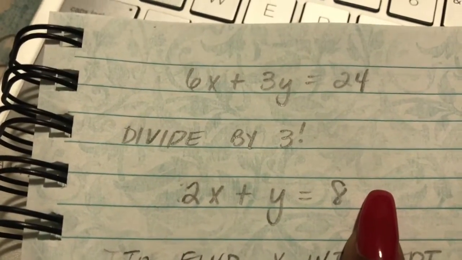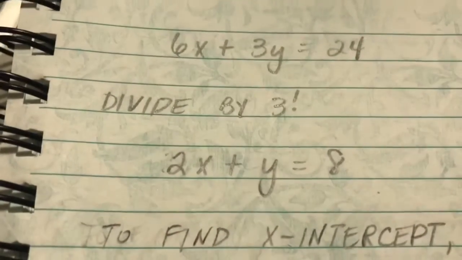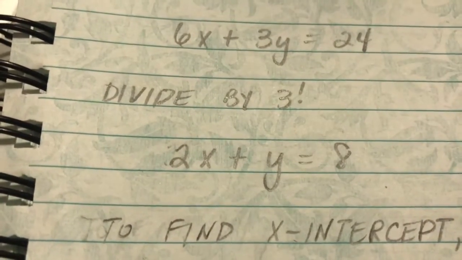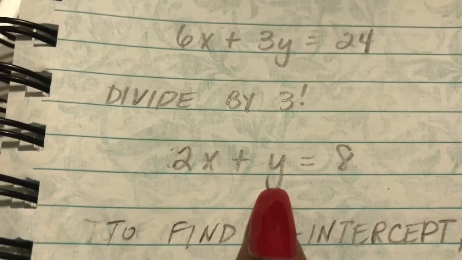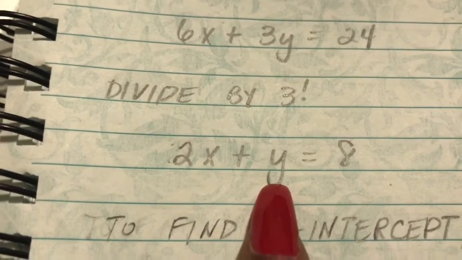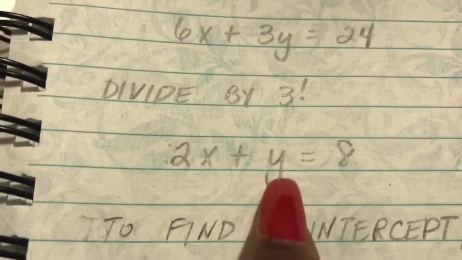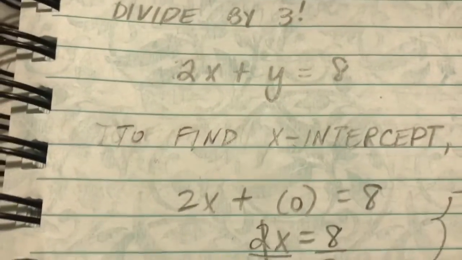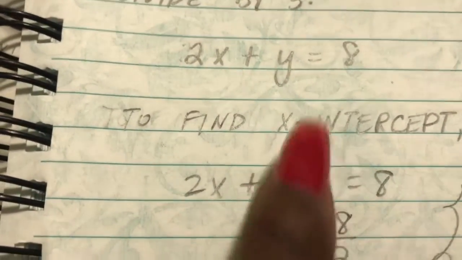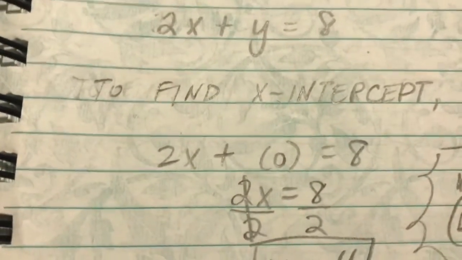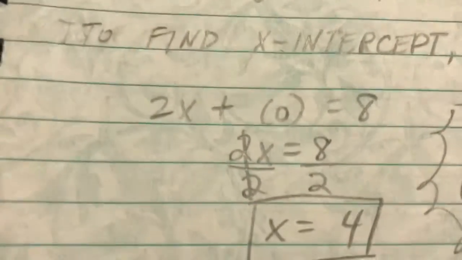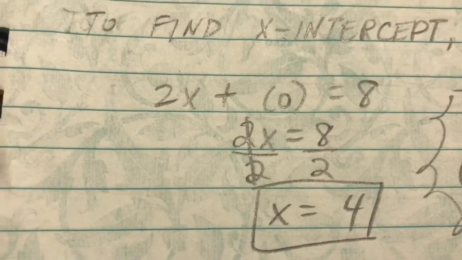Alright. Now, in order to find the x-intercept, all we got to do is make y 0. And I'll tell you why at the end. So if I plug in 0 for y, I end up with 2x plus 0 is equal to 8. Then I end up with 2x equals 8. Divide by 2 on both sides. And x is equal to 4.